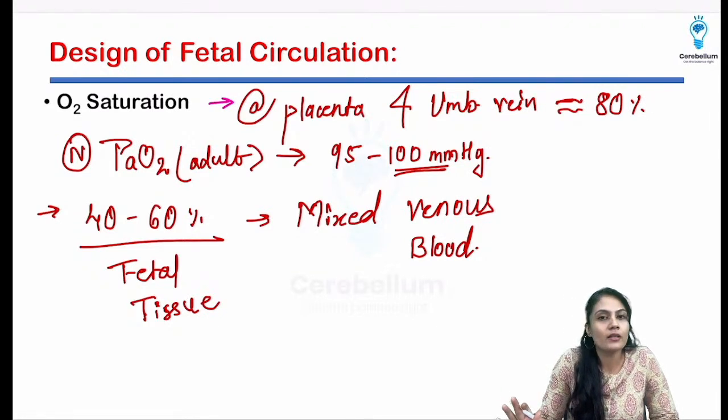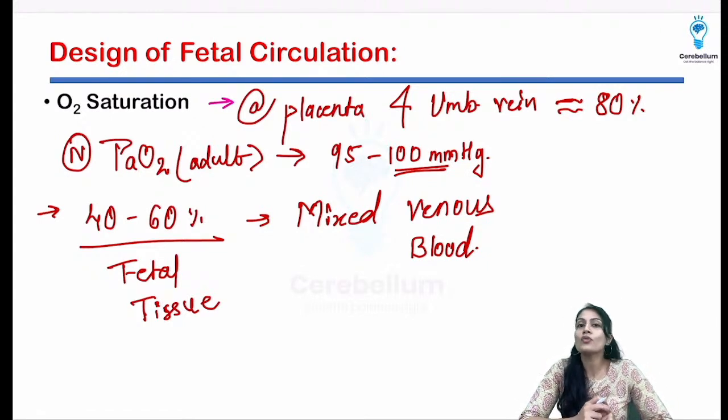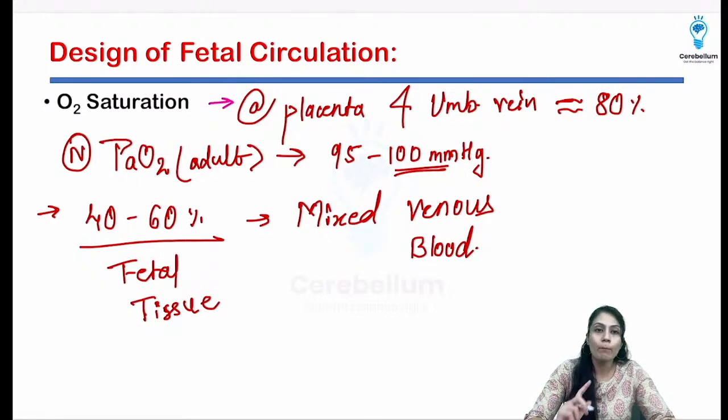So 95 to 100 mmHg is going to be the PaO2 in the normal adult. But see over here, 40 to 60% is going to be in the fetal tissue. Now, if it had also been 95, then what would have been happening? First thing is that there is no gradient. If there is no gradient, the oxygen won't flow because it is a gas. So this gradient is very, very important.